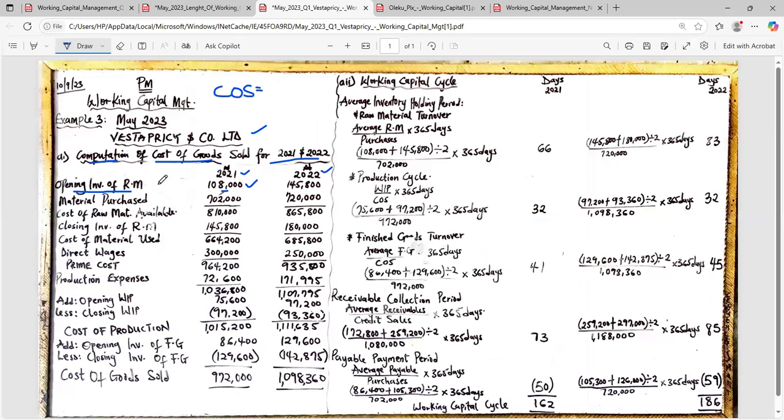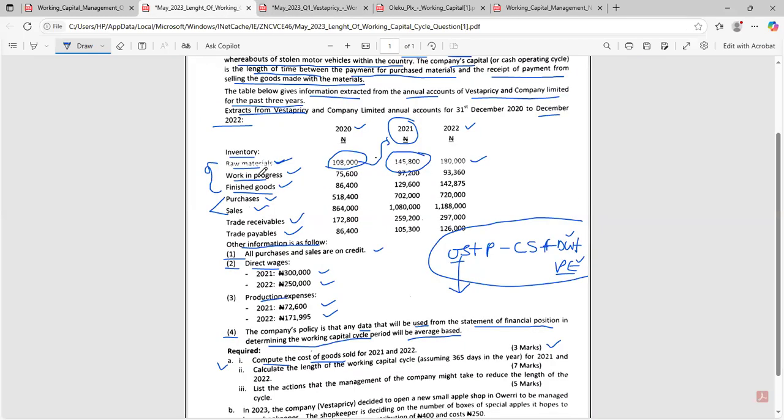Now that we are done with our opening stock, we already know it is opening stock plus purchases. Now we have done opening stock of raw material. Somebody may be thinking, why don't you just move to the next one, opening stock of work in progress, and then opening stock of finished goods? No, you cannot move like that. When you do opening stock of raw material, you need to also calculate the purchases of that same raw material, because the purchases given to us in this question are not finished goods. A manufacturing company will buy raw material, while a trading company will buy finished goods. Since it is a manufacturing company, these purchases you are seeing here are purchases of raw material.